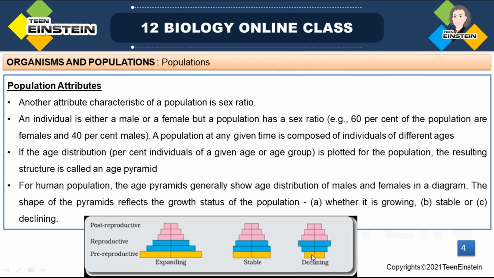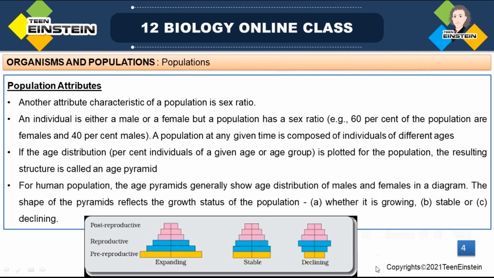But here the pre-reproductive stage is showing a very small number. Those in the pre-reproductive stage move to the reproductive stage, but here you can see very few. When they move to the reproductive stage, definitely the number is getting reduced. Right? So that population is showing a declining or negative growth. So here, the first one is expanding, the second one is stable, and the third one is declining.